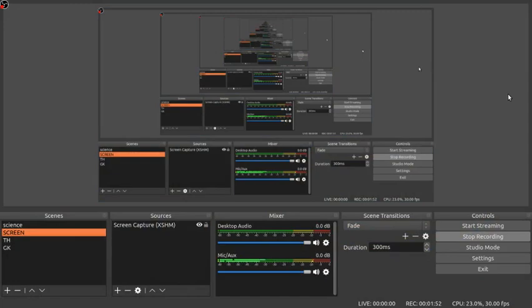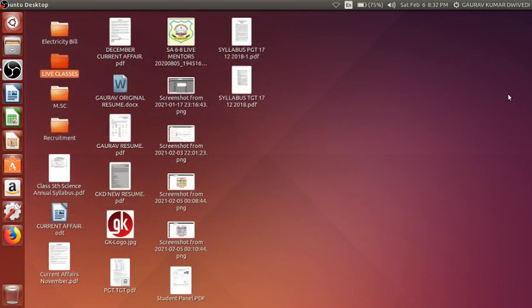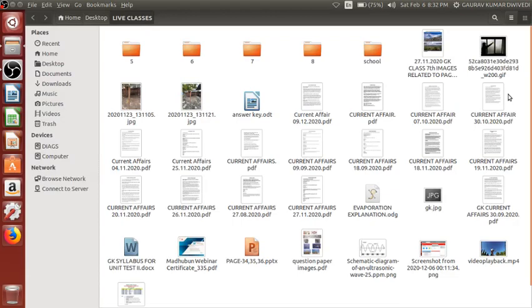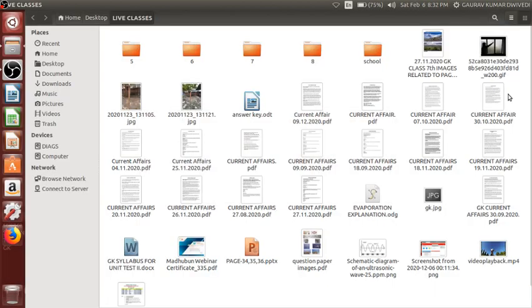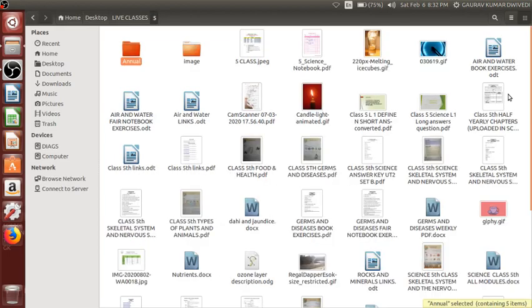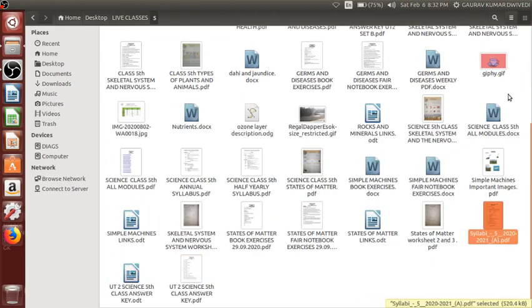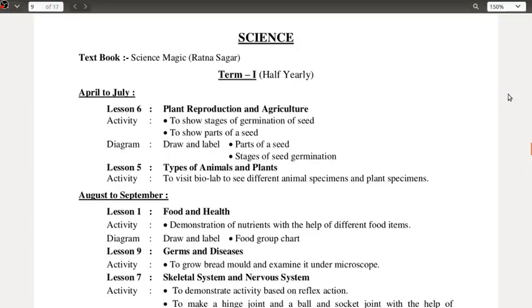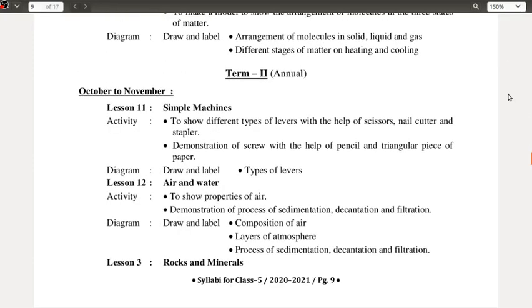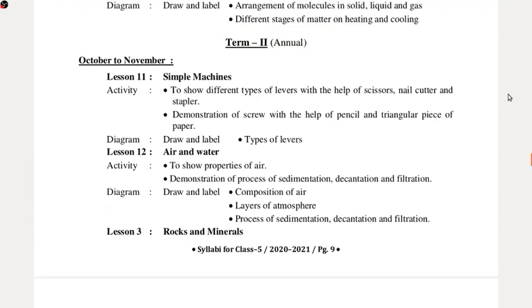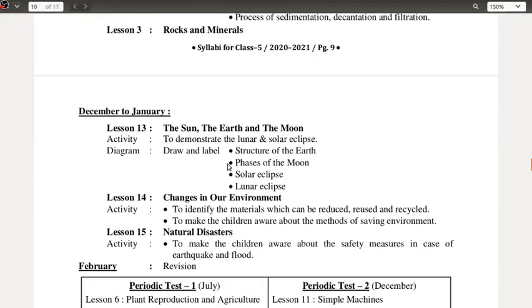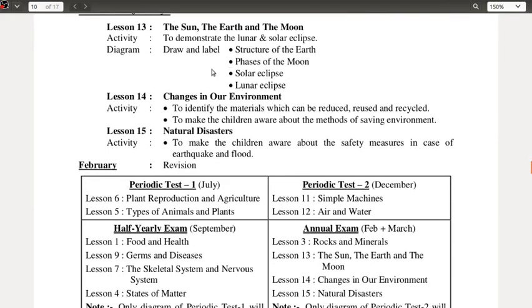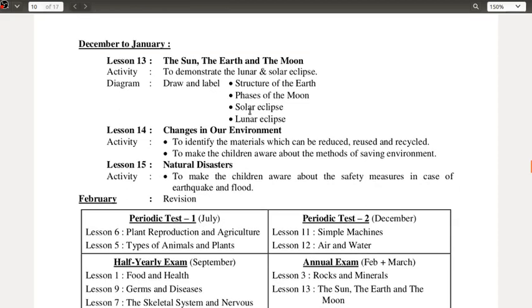If you are able to observe here, these are the things we have done in the last class. In the last class we completed most probably the discussion of the natural disaster, the very last chapter. Here is the annual portion: from October to November, simple machines, air and water, and rocks and minerals, whereas from December to January we have the sun, the earth and the moon, changes in our environment, and natural disasters.